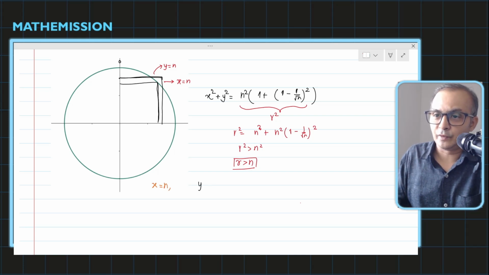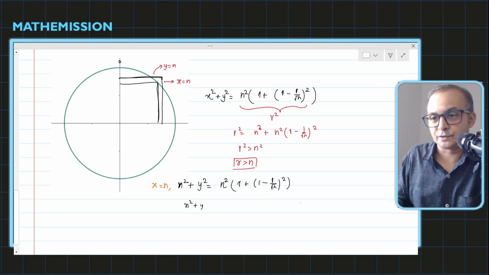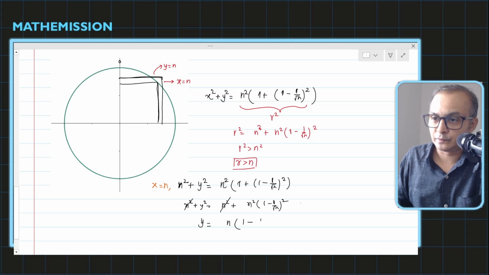You'll get y square equal to n square, and since x is equal to n, this is also n square, times 1 plus 1 minus 1 by root n, the whole square. Writing it out, n square plus y square equals n square plus n square times 1 minus 1 by root n, the whole square. This n square will cancel, so we have y equals n times 1 minus 1 by root n. This we can also write as n minus root n if you multiply.